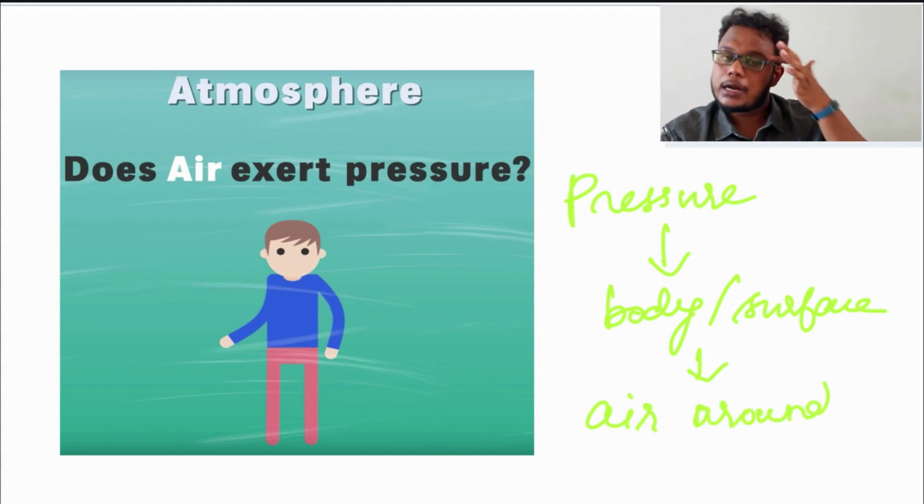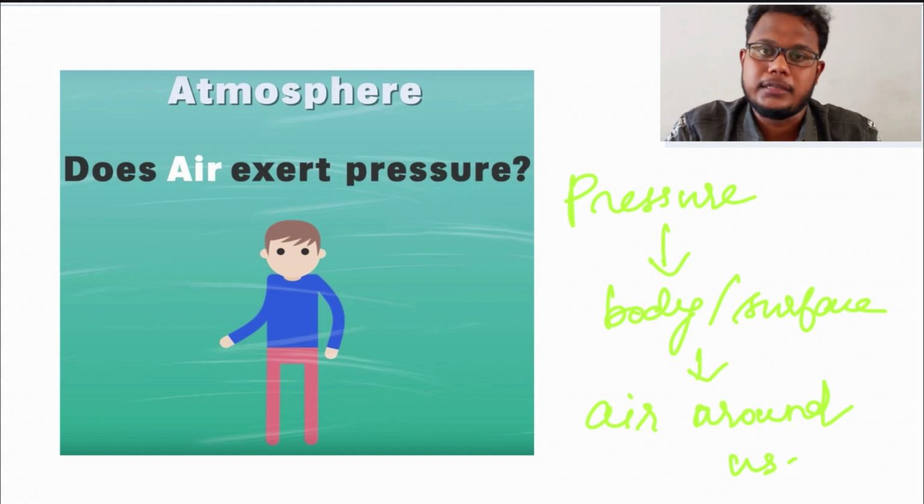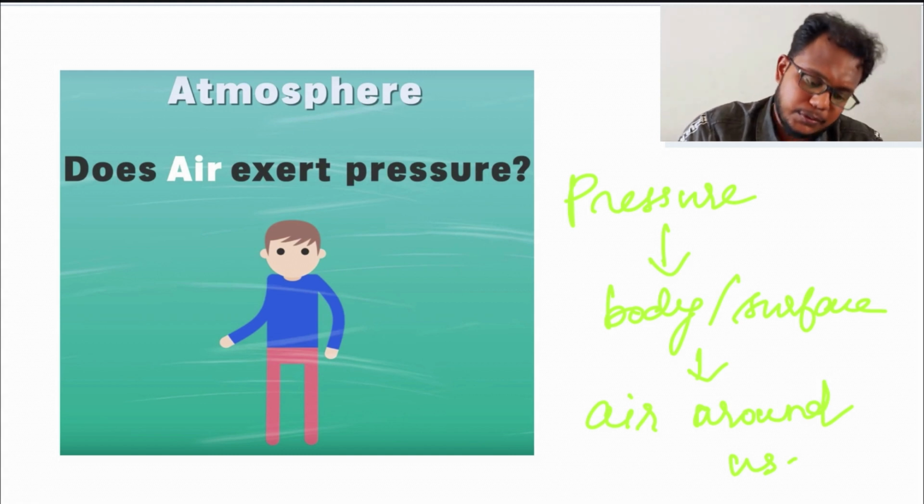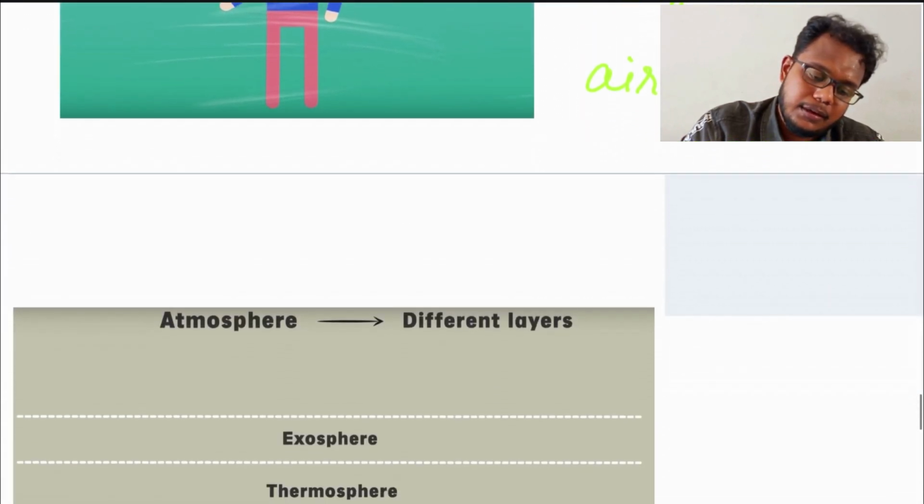The air around us is also giving some pressure on us. This is the atmospheric pressure, and this is what we are going to deal with.